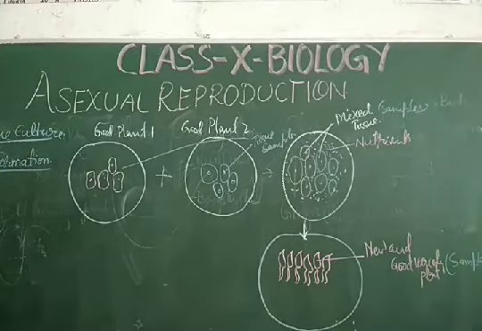Now in the case of Rhizopus, there is a separate sporangium and there is a separate hyphae.